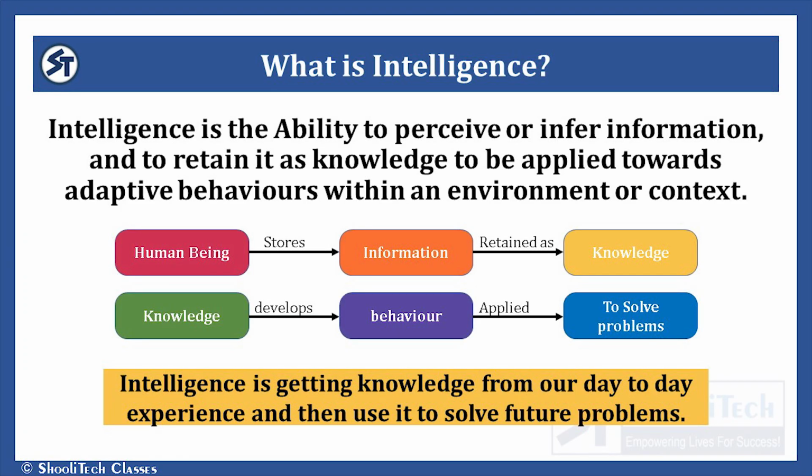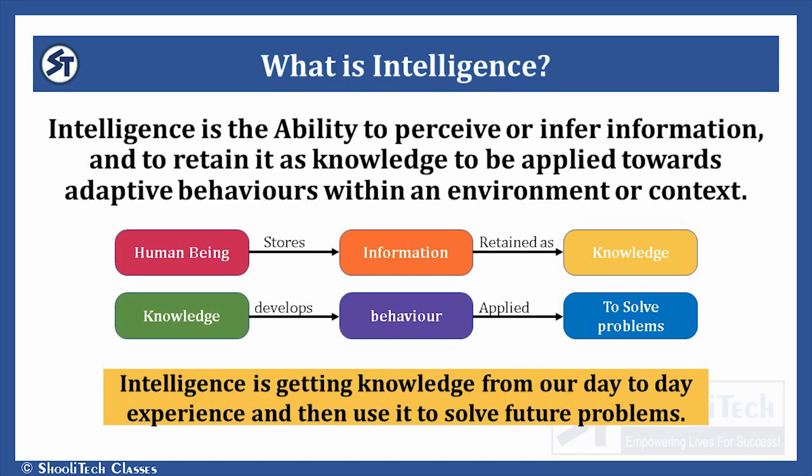It's a bit complicated, right? So let's try to simplify it. See, we human beings collect information and then retain that information in our brain as knowledge. Now, this knowledge develops our behavior, and then we apply this behavior to solve different problems in different situations. Means the information that we collect becomes our knowledge.